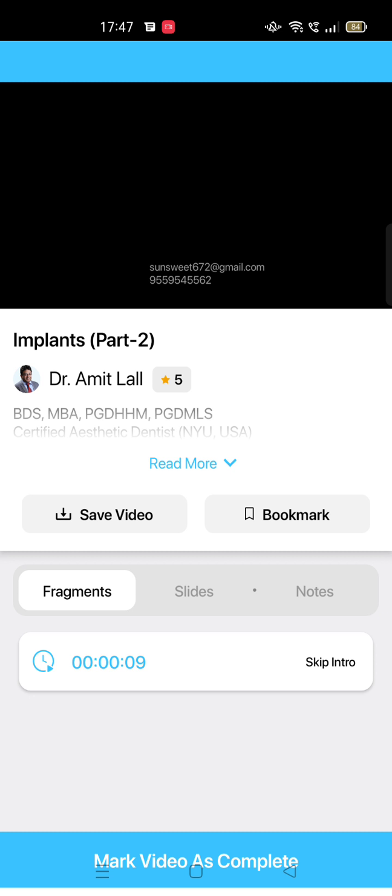This part which goes inside the bone is called fixture, or we say implant. Fixture has got a top surface which is open, called crest module. This is the body of the fixture and this is your apex.